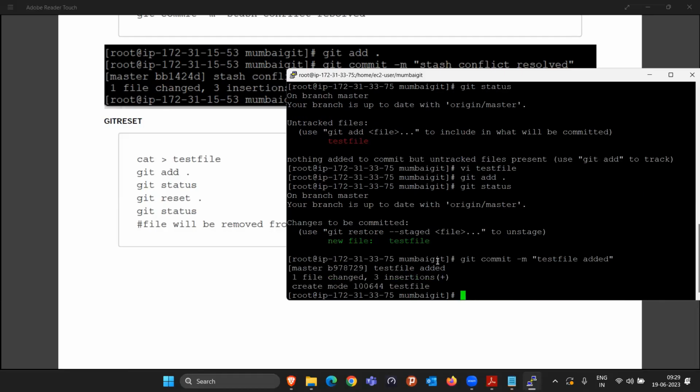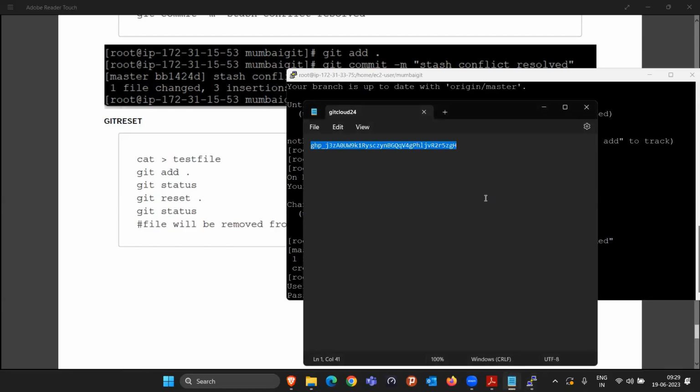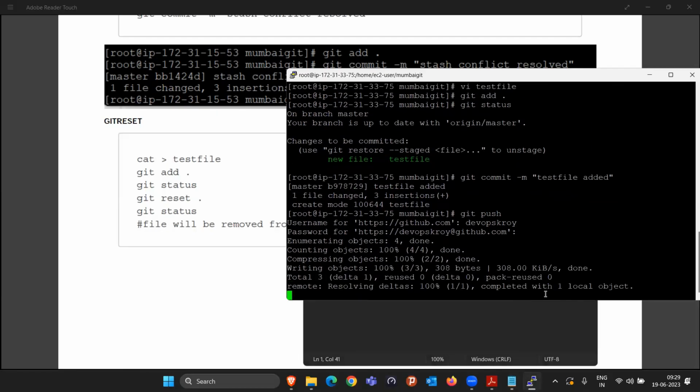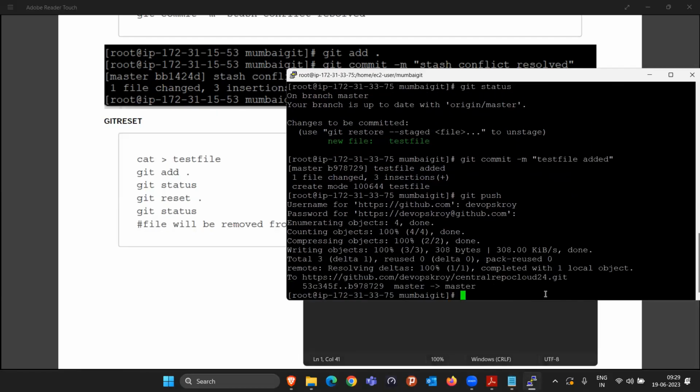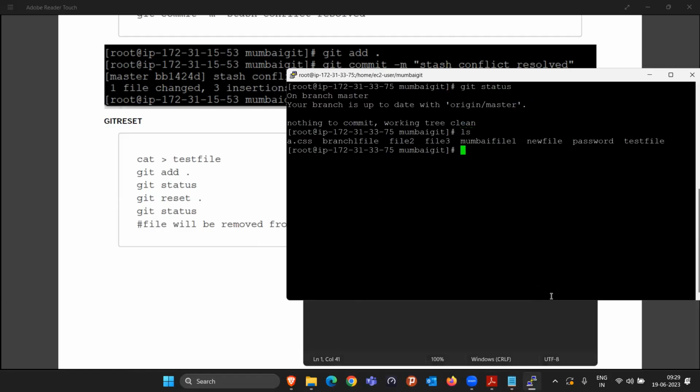Now there can be one problem here. I committed the code, I pushed the code also. Let me just do it. And see, there can be two types of scenarios. First, whatever mistake you did, you got to know at an early stage itself. Previously, I did some mistake, I moved the file to the staging area, and at that time I got to know that there are some changes we require in the test file. That's why in the test file, I added one more line, and moved it back. But this time I committed this test file, right? I committed it, and I already pushed it here also.